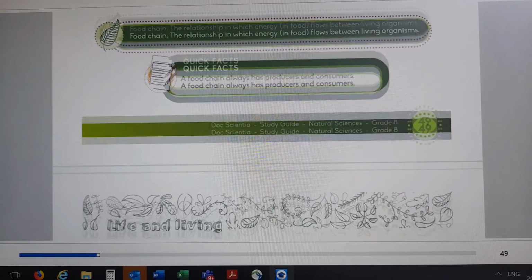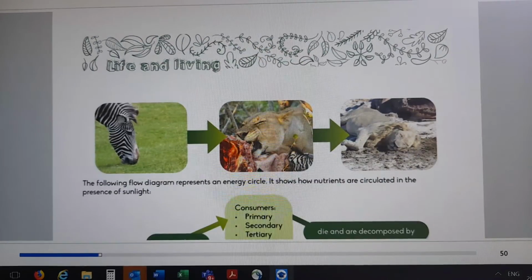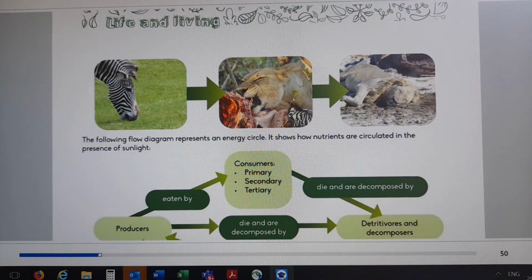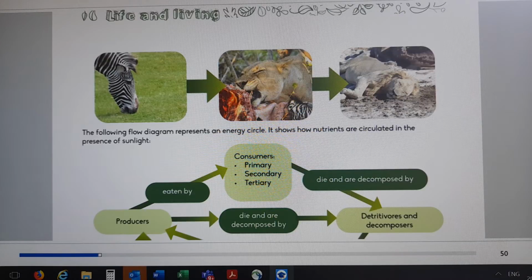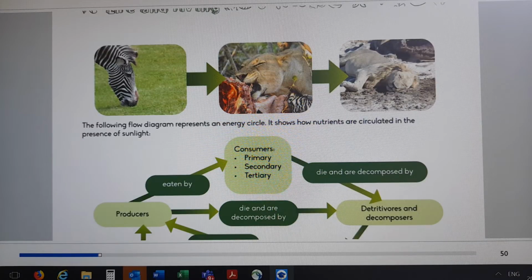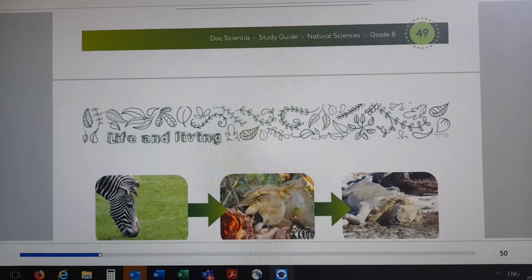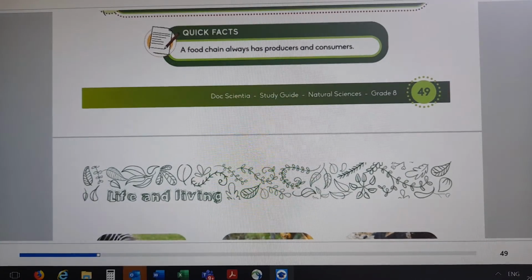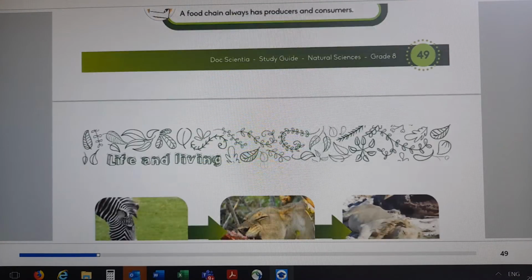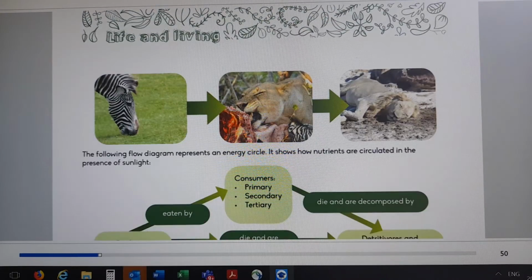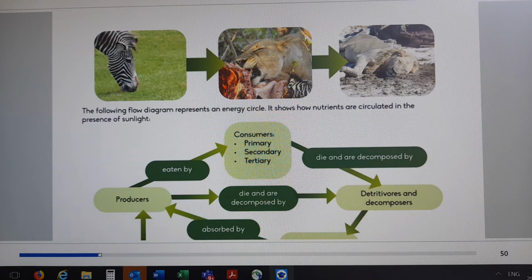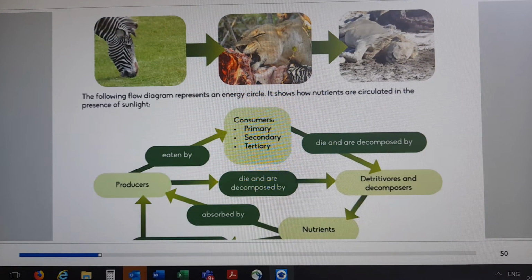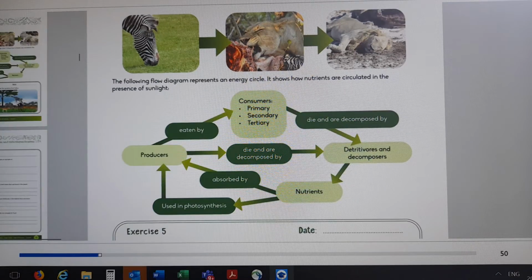Let's continue. We also see another diagram.